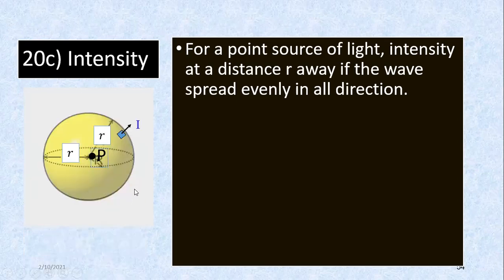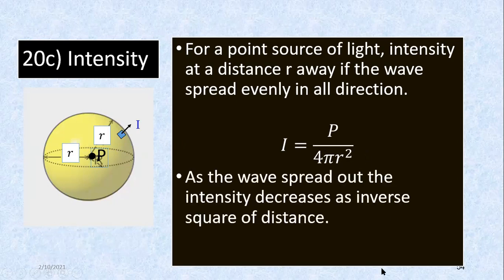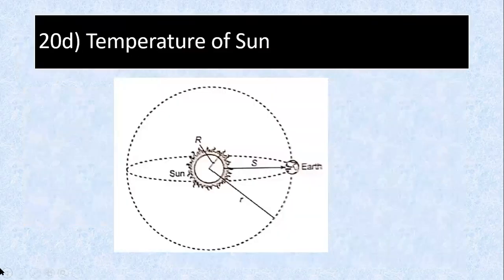If you look at a sphere of radius r, then the intensity is just that power divided by the surface area. So we call it an inverse square law. That means as you go further, the intensity becomes smaller and smaller. R squared, we call it inverse square law. Okay with that?